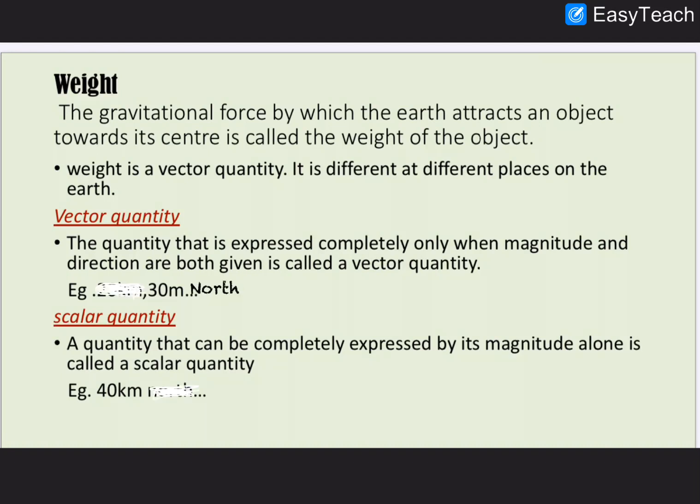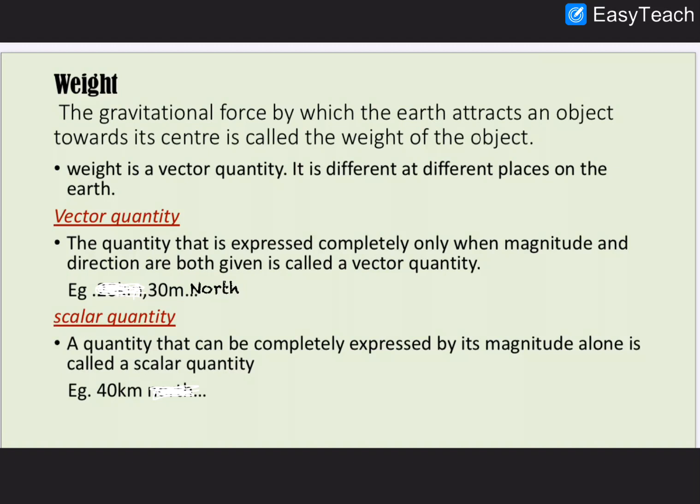For example, 30 meter north has a magnitude and a direction. So vector quantities depend upon the direction, like 30 meter north, 20 meter west. When we express a vector quantity, we use the direction also.